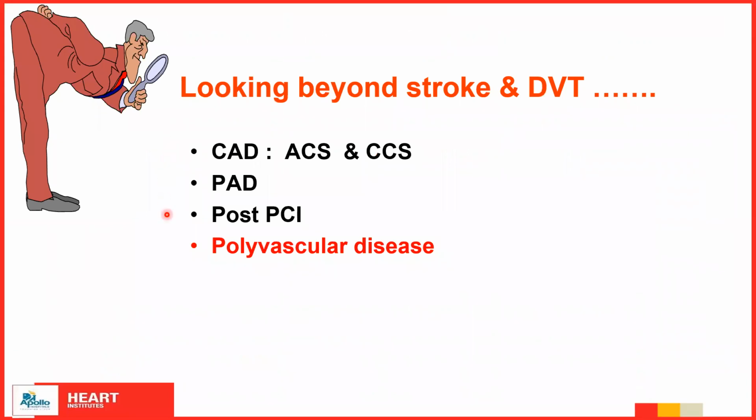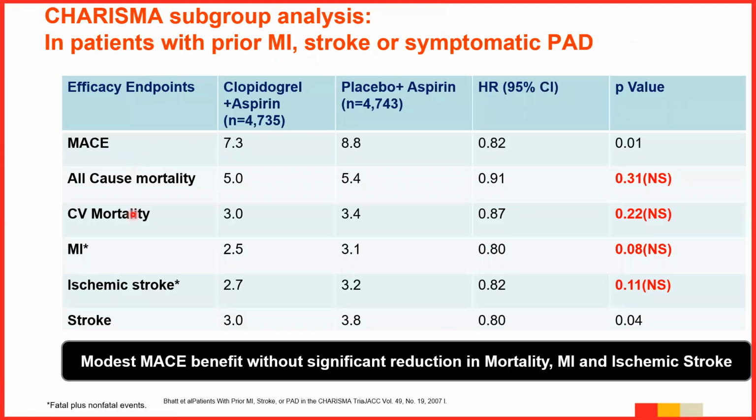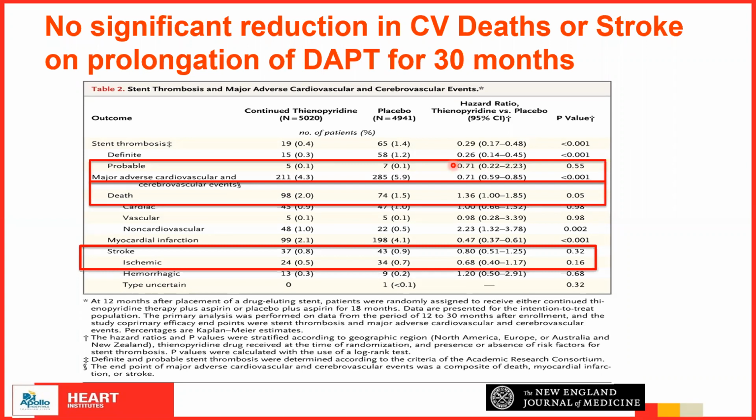So we lastly come to polyvascular disease. We know that the Charisma study has shown that if we add dual antiplatelet therapy, it definitely has a role, and there's a modest benefit without significant reduction in mortality, MI, and ischemic stroke. But if it is continued to more than 30 months also, we see there's no significant reduction in cardiovascular deaths or stroke on prolongation of DAPT for 30 months.